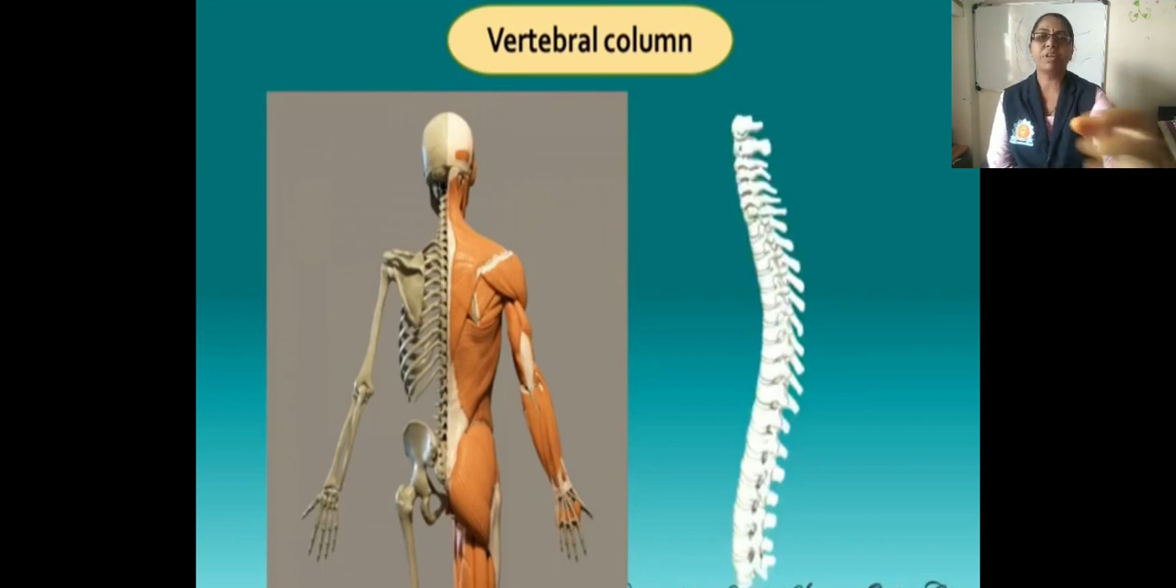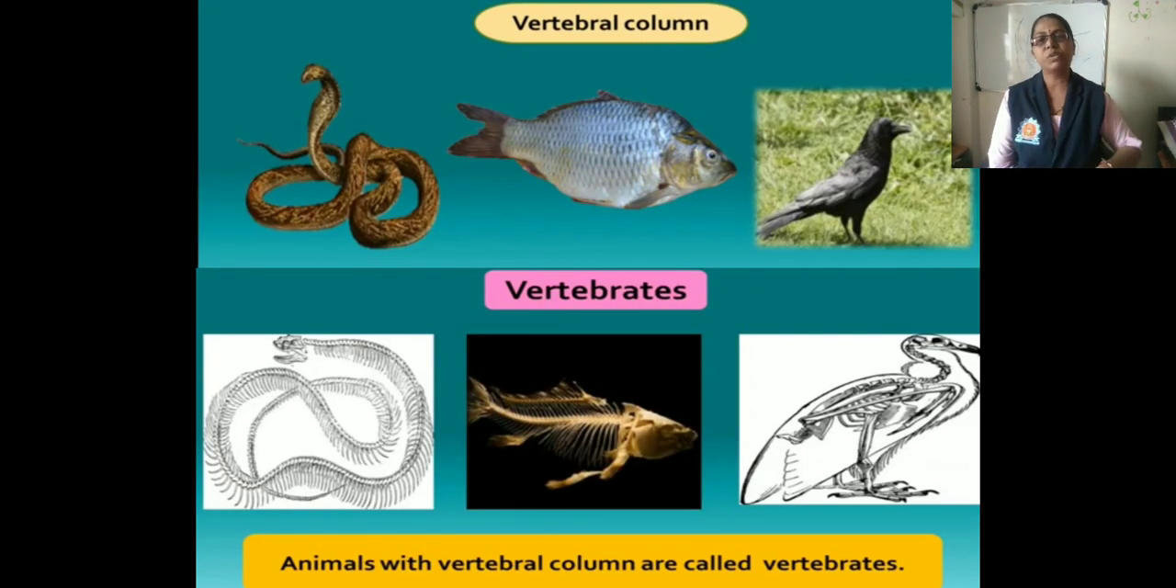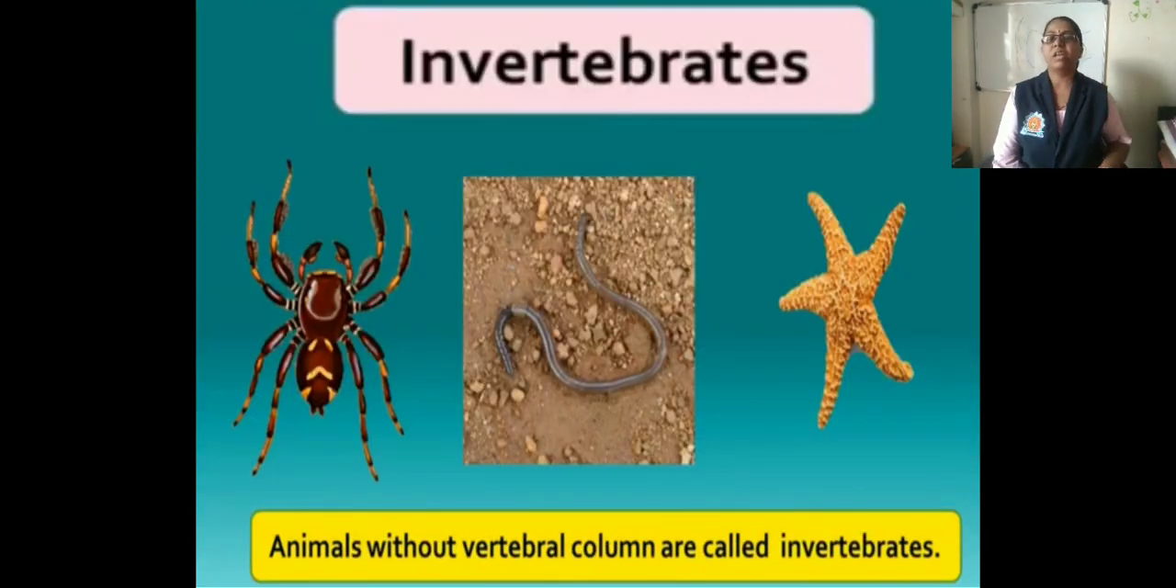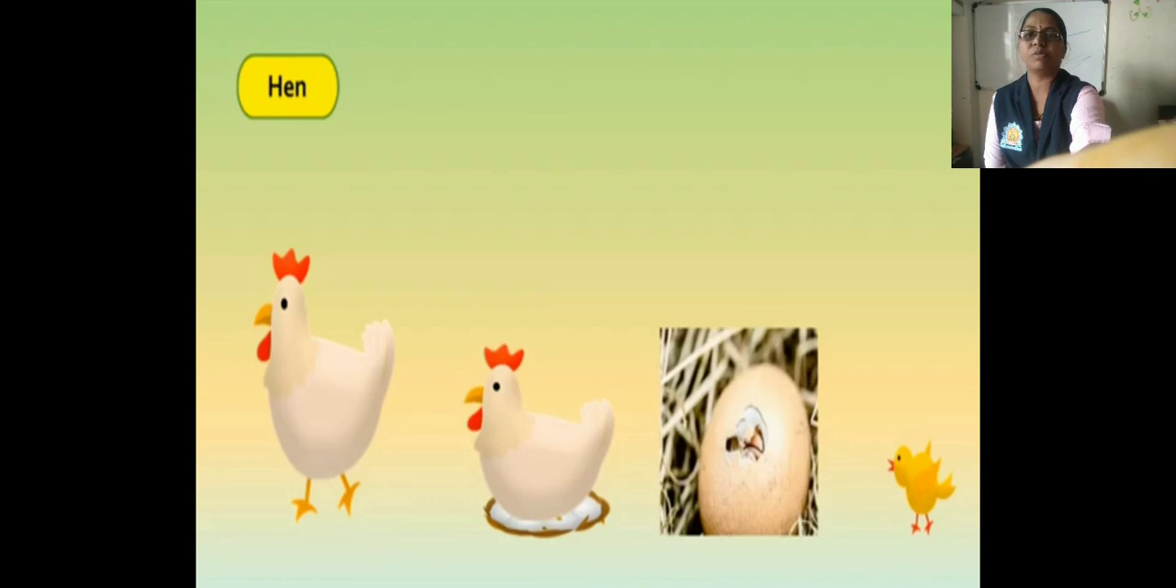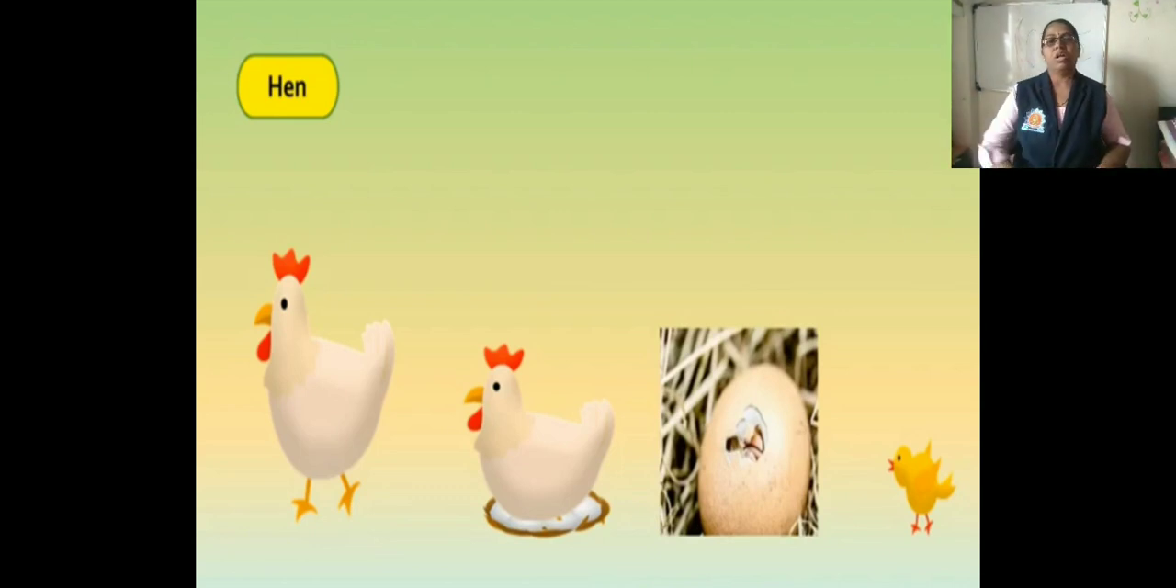Now what is the meaning of vertebrates? Animals with that vertebral column are called vertebrates. You can observe the examples here: the snake, fish and crow. These are examples of vertebrates. Next is invertebrates, that means animals which do not have the vertebral column are called invertebrates.